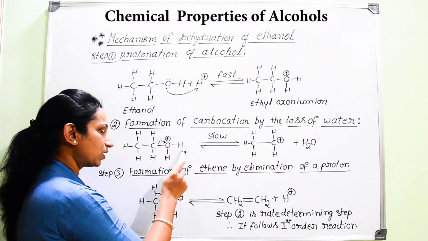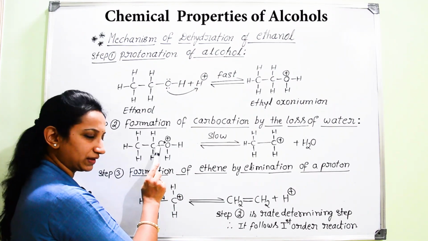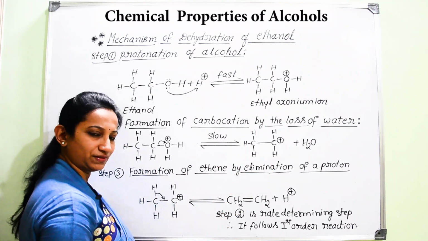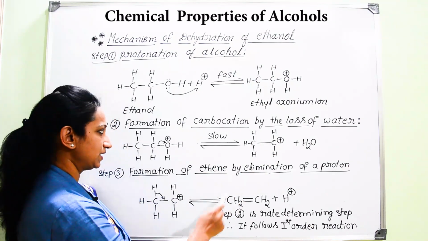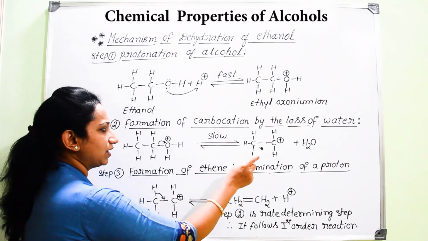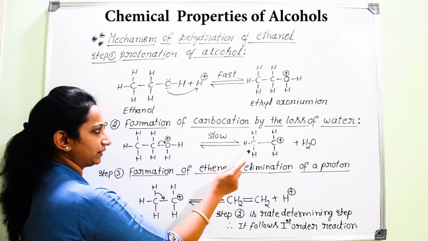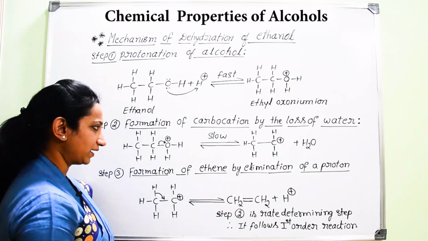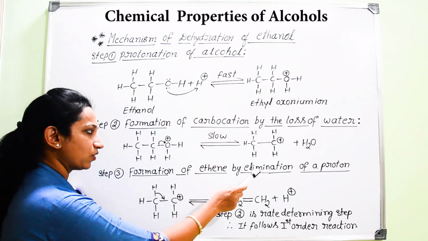Then due to the loss of water molecule here, we can find carbon, by losing this valence bonded electron, is now gaining positive charge. Whenever you consider the carbon which is carrying positive charge, it is commonly called a carbocation. So, due to the loss of water, we are going to get the resultant product, that is carbocation. And once you get that carbocation, it will not stop over here. It is highly unstable. In the very next step, what happens here?